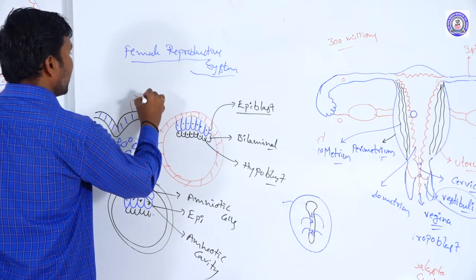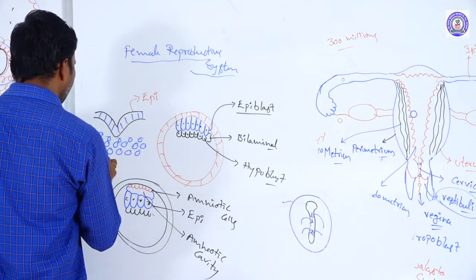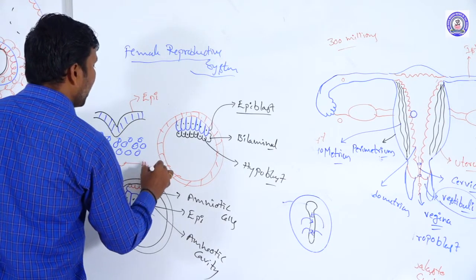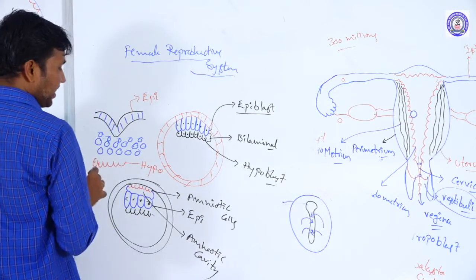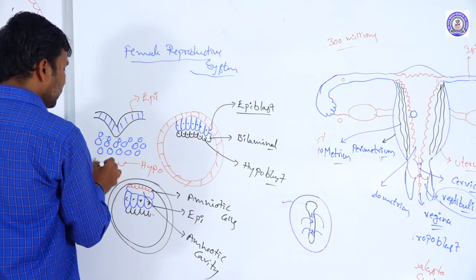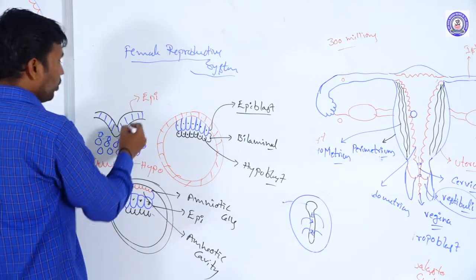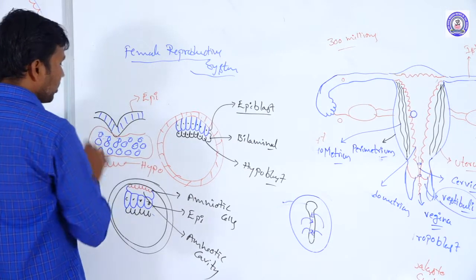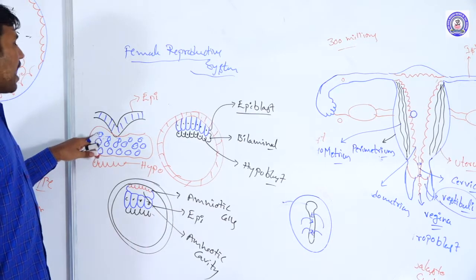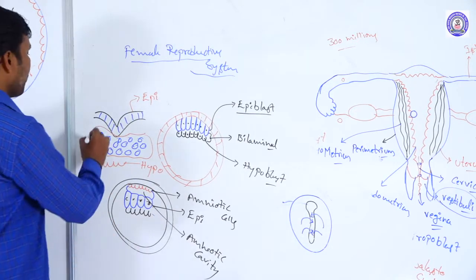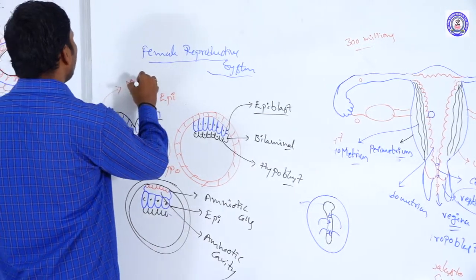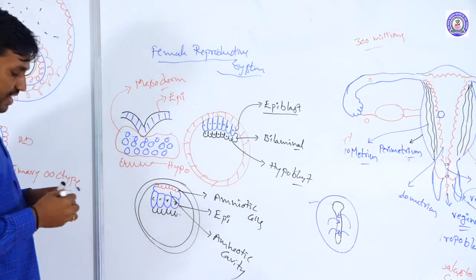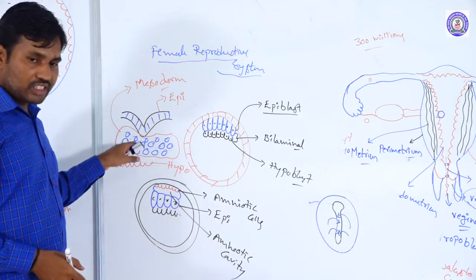This is the epiblast layer, and this is the hypoblast layer. As they invaginate, the hypoblast cells move down, and the epiblast cells form one more layer, delaminating from the epiblast and forming the mesoderm. The mesoderm is formed by the invagination of the epiblast cells only.